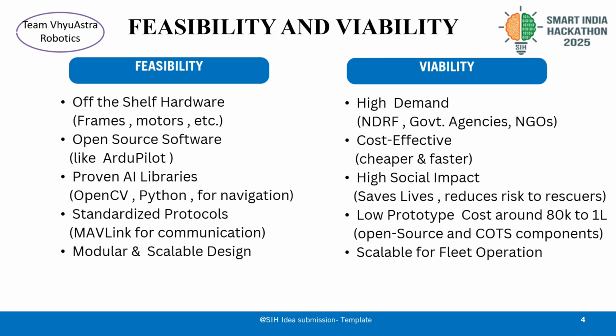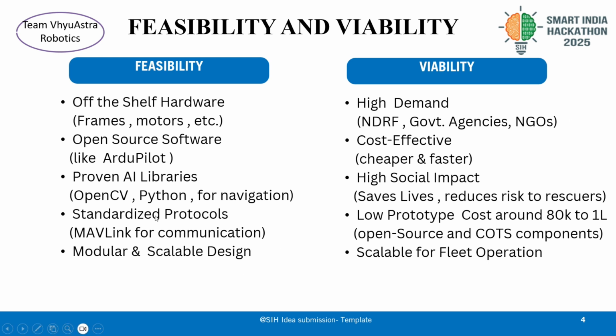And also, coming to the topic of costing in detail, it has a low prototype cost. It means that for 20% productivity, the cost will be around 80,000 to 1 lakh. In 80,000 to 1 lakh, the whole drone can be made, and it can be scalable too. But if we go for more productiveness, for example more than 20% productivity, then the costing may increase to 1.5 lakhs. But for 20% productivity, the costing is around 80,000 to 1 lakh rupees.